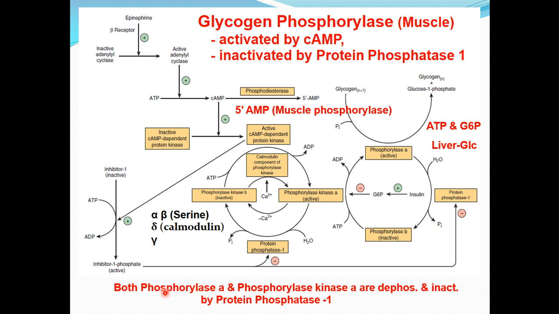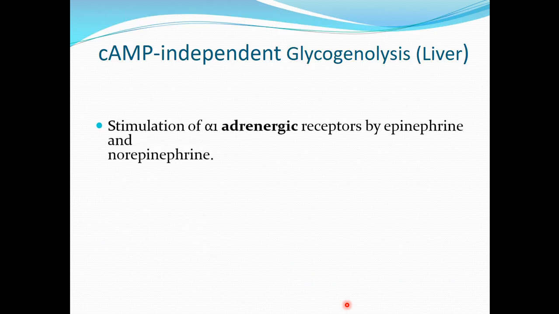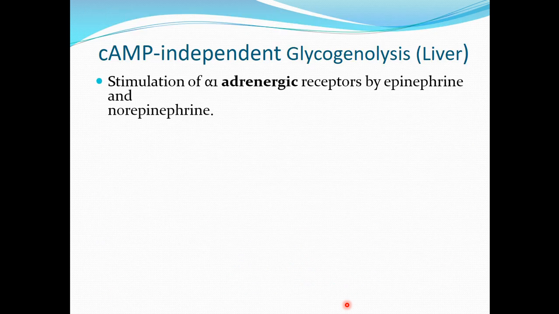Both glycogen phosphorylase A and phosphorylase kinase are dephosphorylated and inactivated by protein phosphatase 1. We discussed cyclic AMP dependent glycogenolysis, and then there is cyclic AMP independent glycogenolysis in liver.